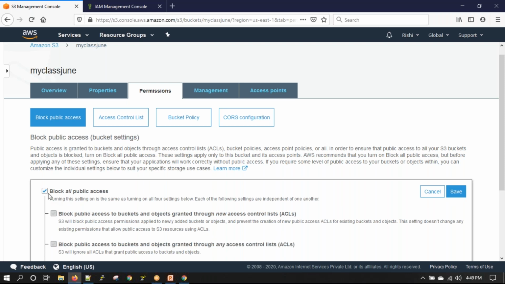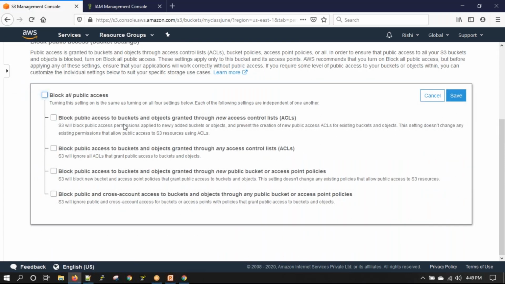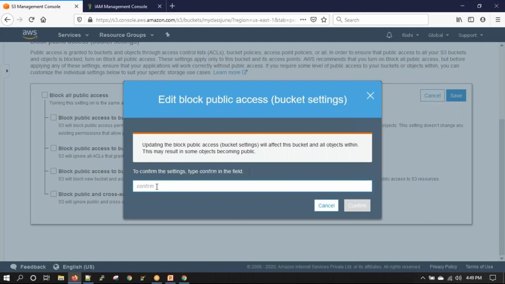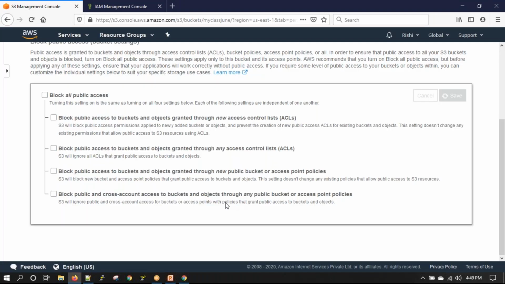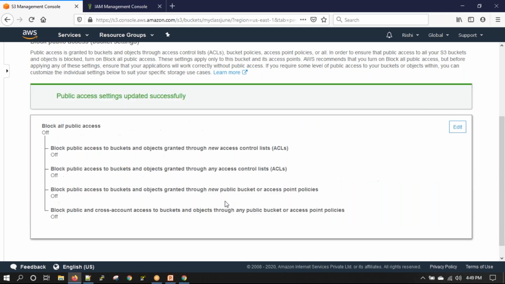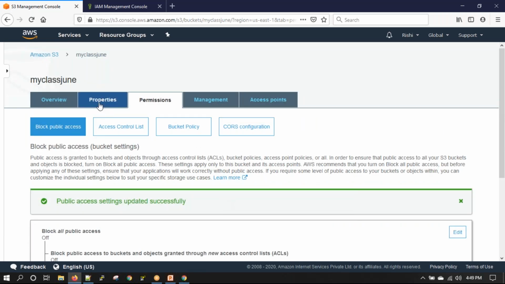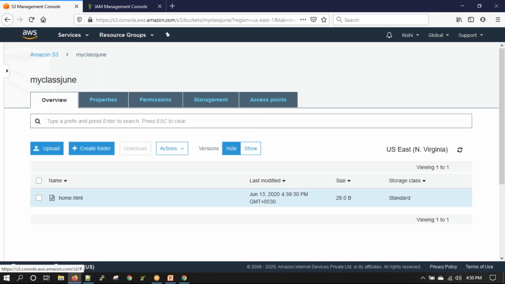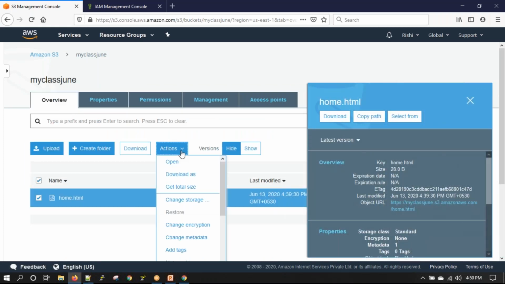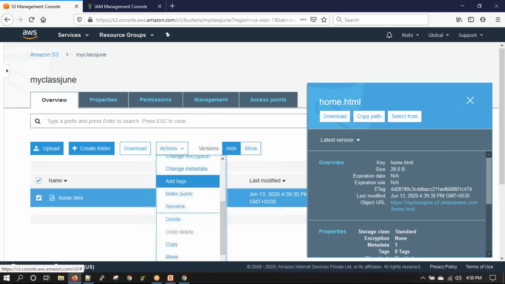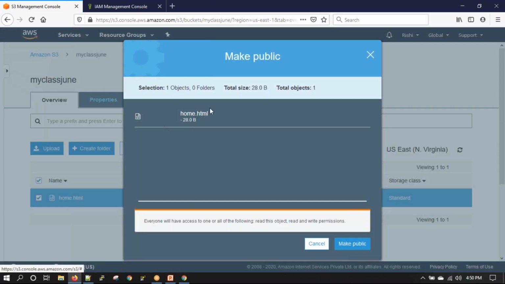I'll say edit and remove this. So now the allow block is removed. I'll save, yeah, confirm. Okay, now if I go back, select this, click on actions and say make public.